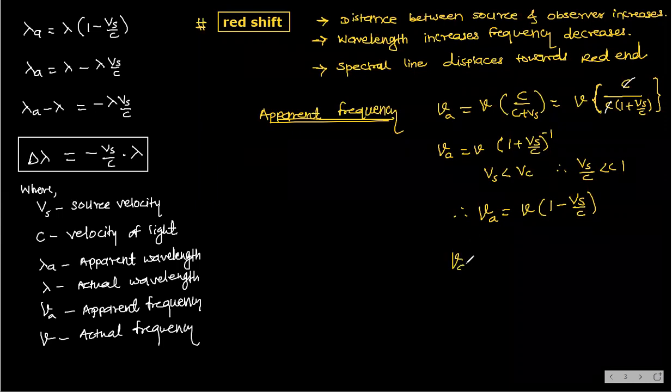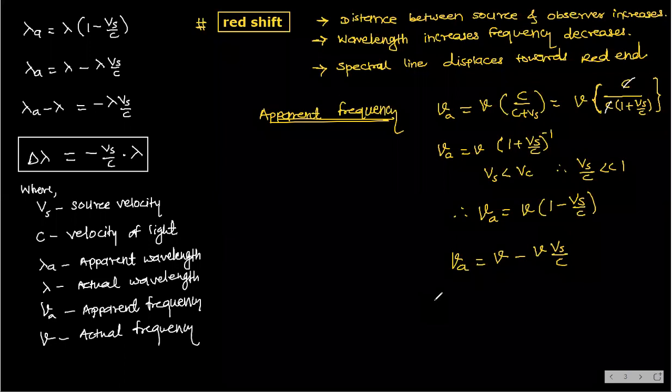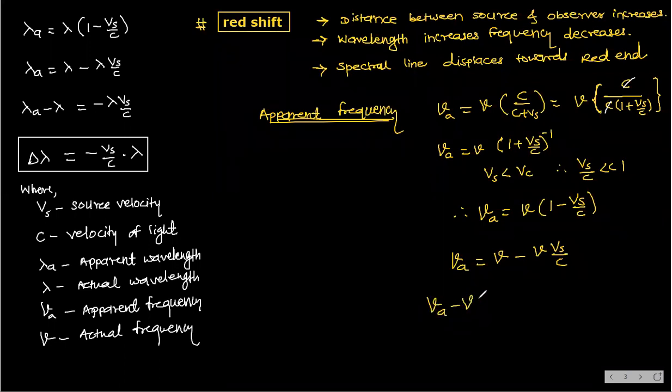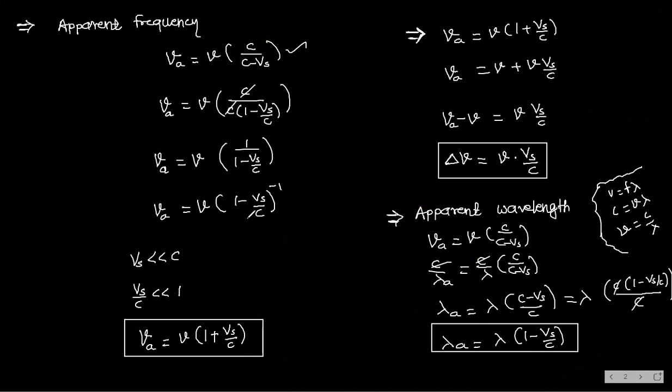And therefore nu A is equal to nu minus nu into Vs by C, and therefore nu A minus nu is equal to minus Vs by C into nu. You can see here, you got a plus sign there, but here you are getting a minus sign.